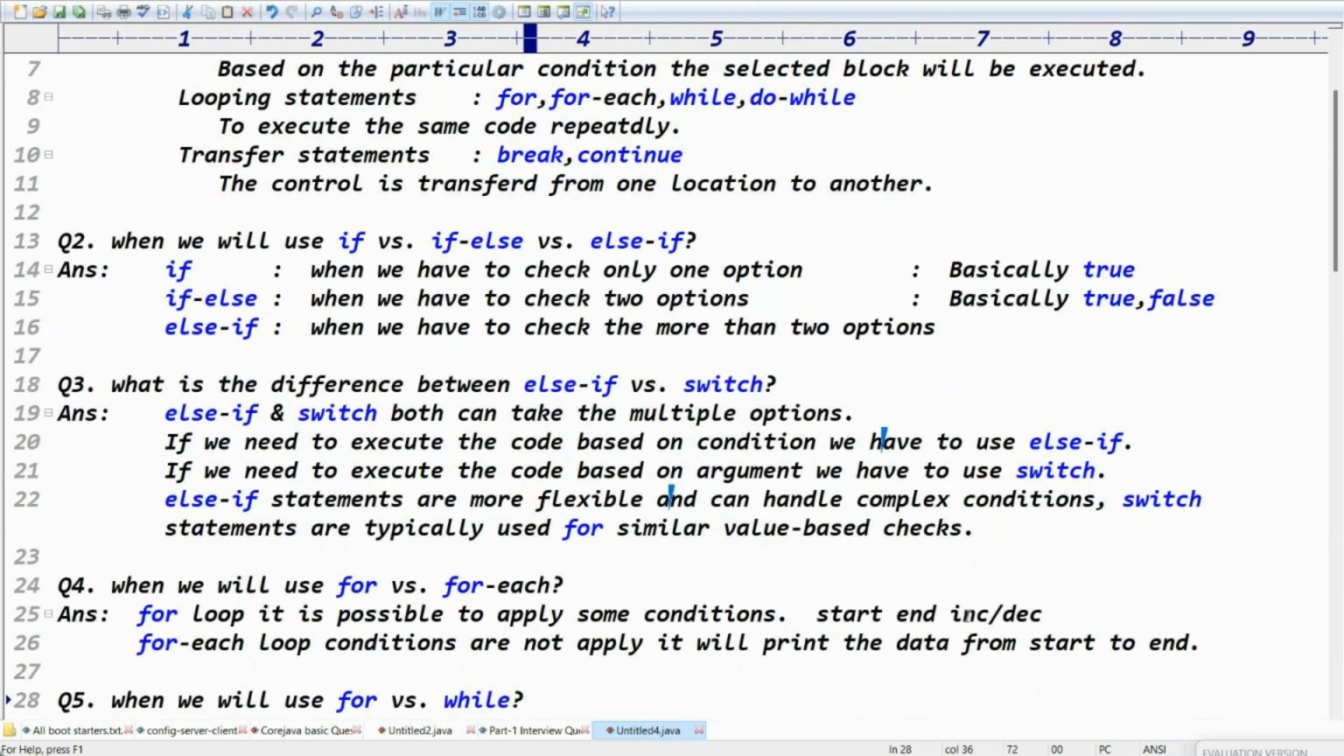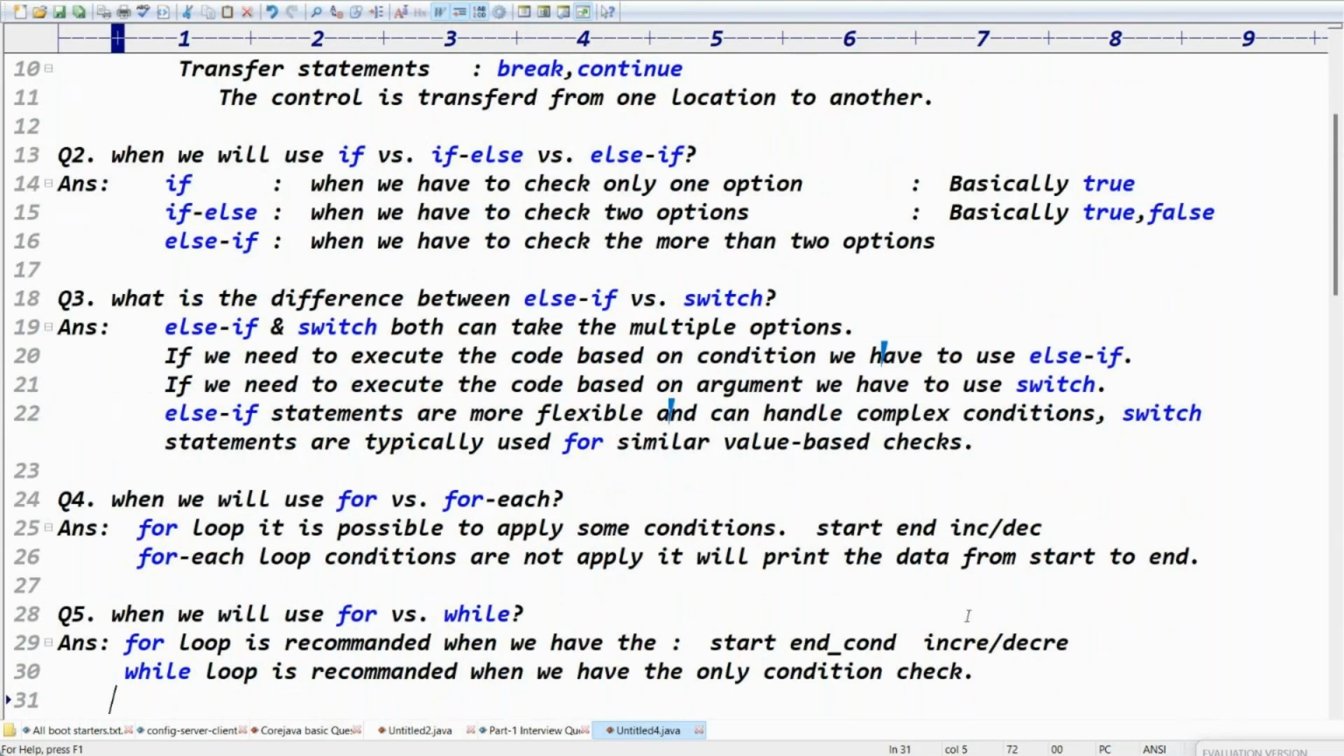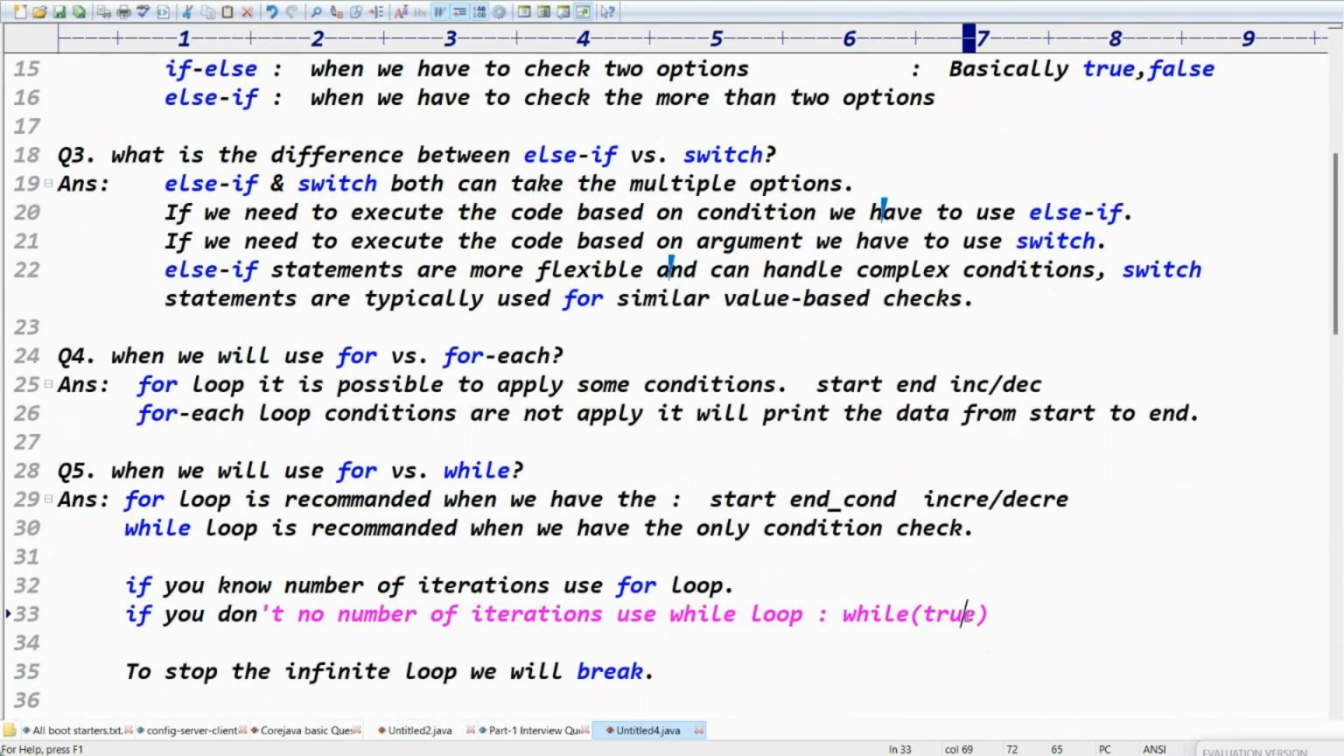When do you use a for loop and while loop? For loop means we have the starting value, ending value, increment or decrement value. While loop means only condition check. If you know the number of iterations, like I know I need to repeat four or five times, then I can go for the for loop. If you don't know the number of iterations, use the while loop. Even to stop an infinite loop, you can use a break.